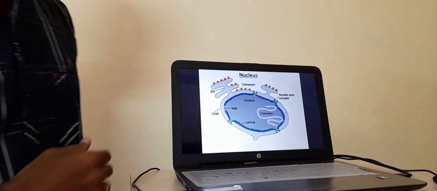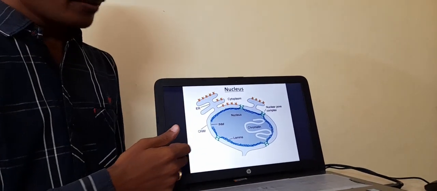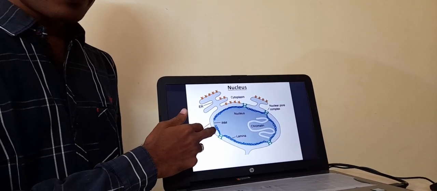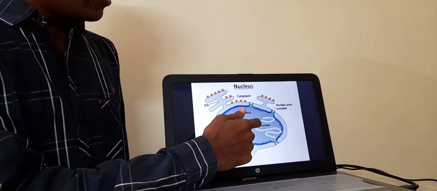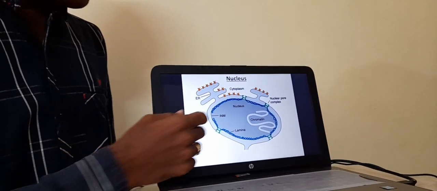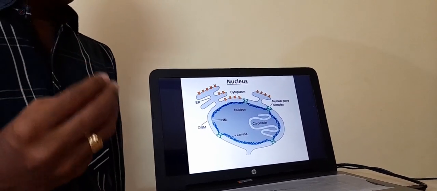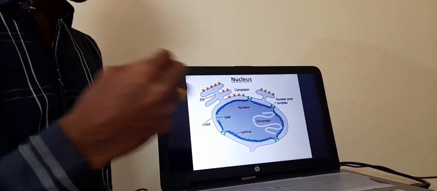Then we have the nucleus. The nucleus is a double membrane structure. This is called the nuclear envelope. Inside this there is chromatin, which is nothing but genetic material. There is also the nucleolus. This nucleolus consists of ribosomes because it synthesizes the ribosomes.